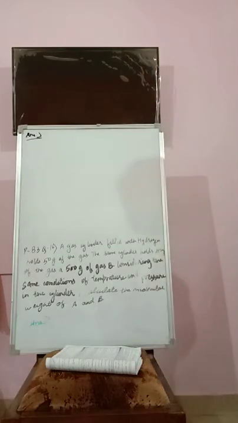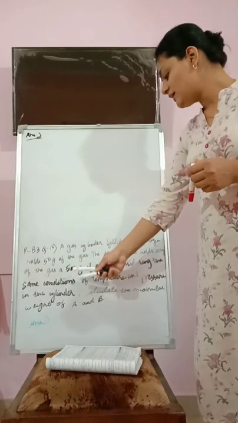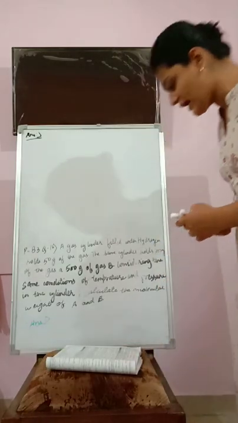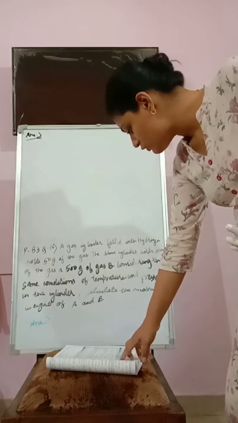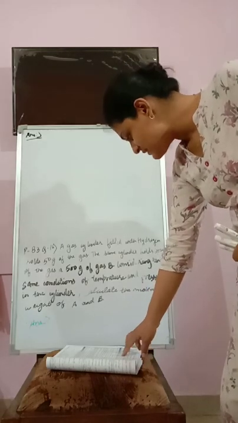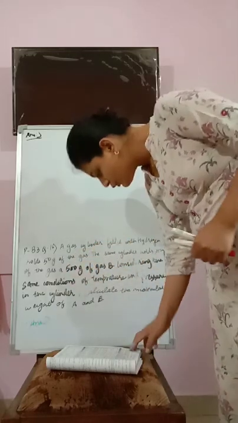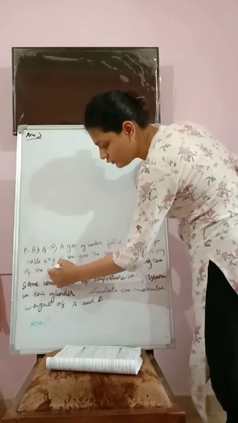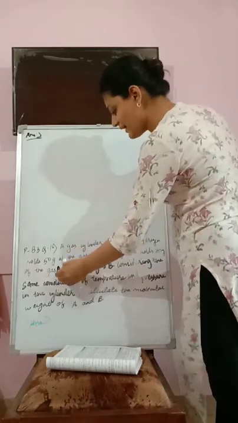A gas cylinder filled with hydrogen holds 50 gram of the gas. The same cylinder holds 200 gram of gas A, 500 gram of gas B.